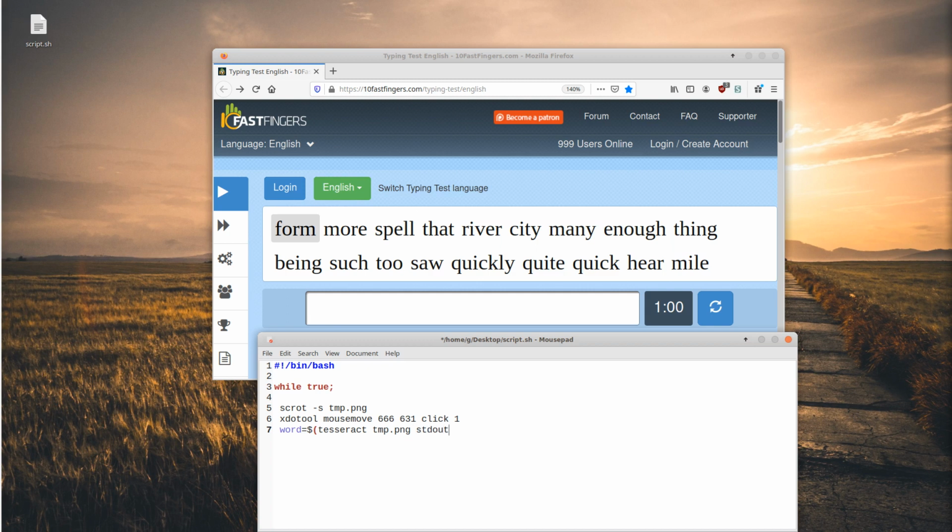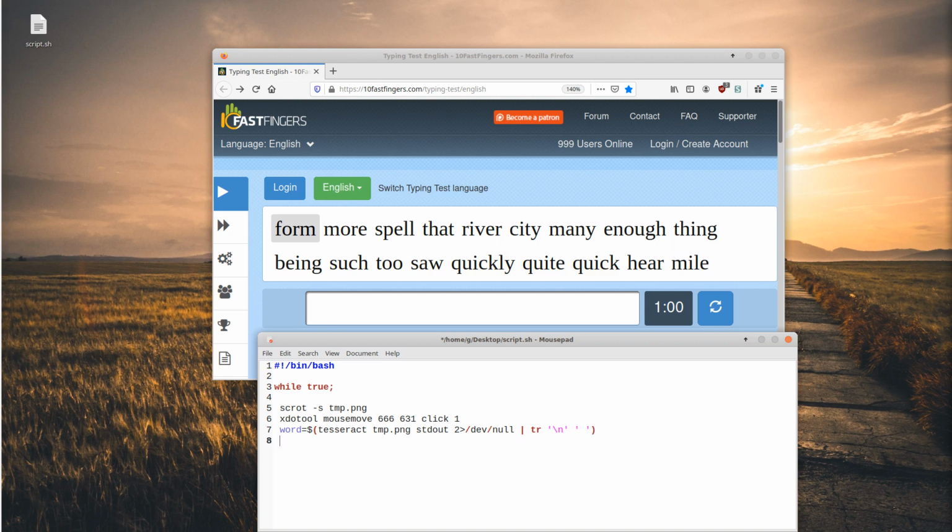Then I'm going to make it give me the output in standard out. Then I'm going to just throw away all the errors or warnings, whatever, I don't care about them, and throw that all to dev null. And finally, I'm going to substitute newline characters with basically spaces. So that will look like this.